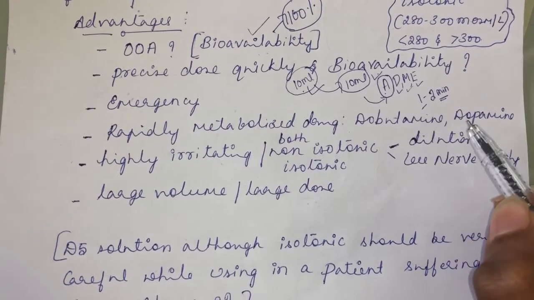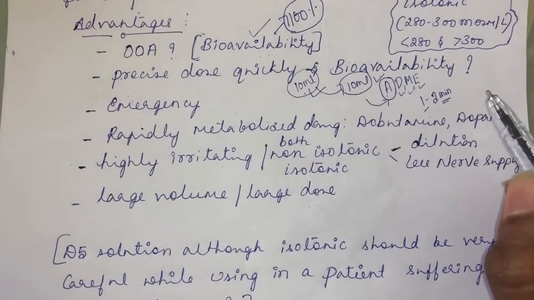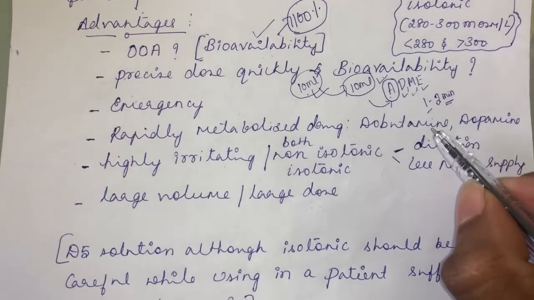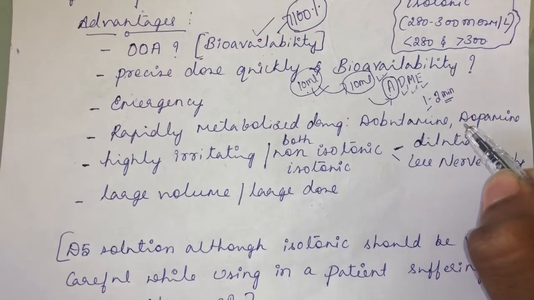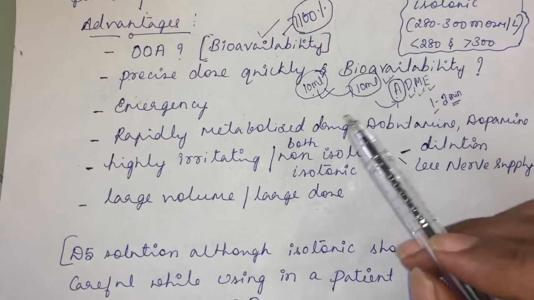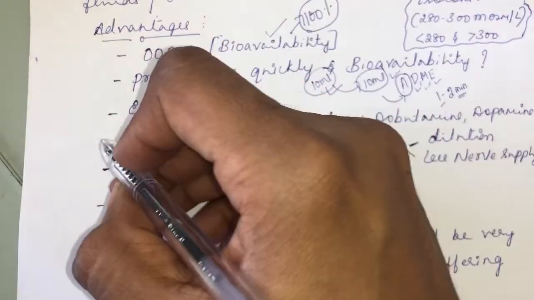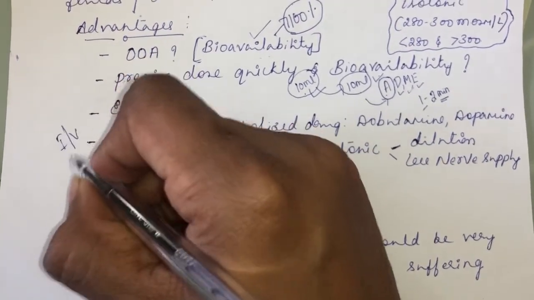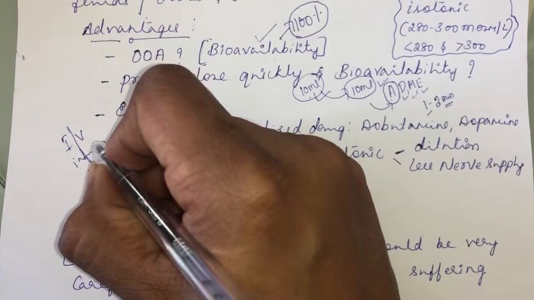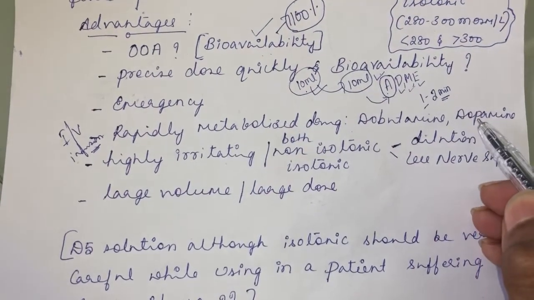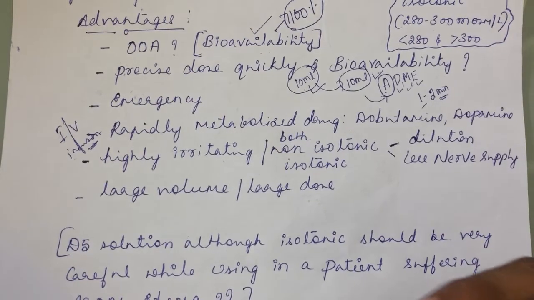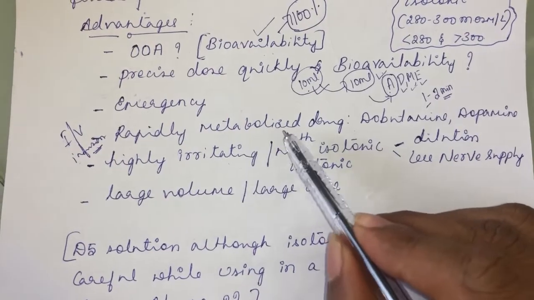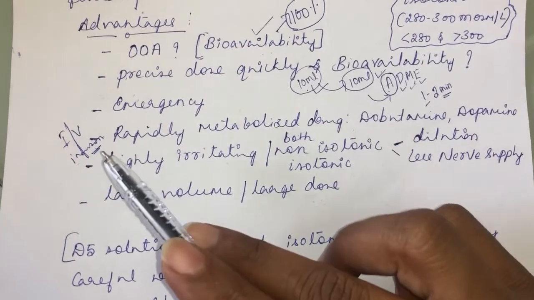So if you give dobutamine or dopamine through the intramuscular route or any other route, by the time it reaches the target, it will get metabolized. Such is the small half-life of dobutamine and dopamine. Such a drug you can prefer giving through the intravenous route, whether as an intravenous bolus or intravenous infusion. So you will give it through intravenous infusion. Continuously you will be maintaining the concentration of dobutamine and dopamine, continuously pushing them into the body. So the preferred route for a rapidly metabolized drug will be the intravenous route, that too intravenous infusion.